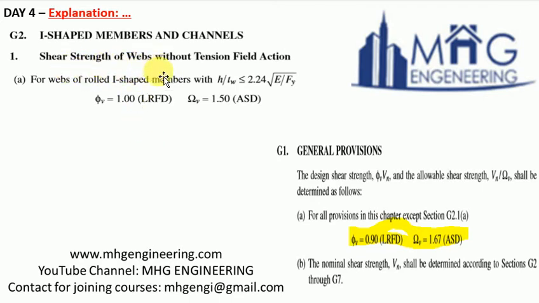This is for the shear strength of webs without tension field action. So phi and omega values are now still different, 1 and 1.5. For design of shear strength, again phi is 0.9 in LRFD and omega is 1.67 in ASD. So like this, various sets of values are there for different types of loads in the members.